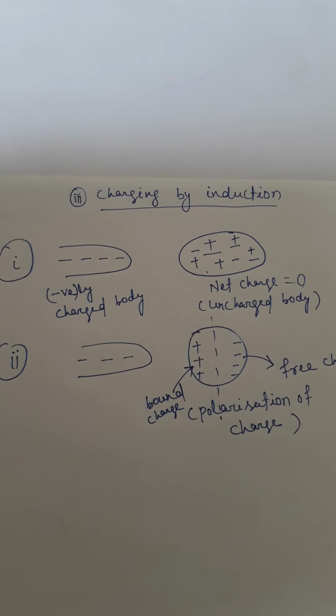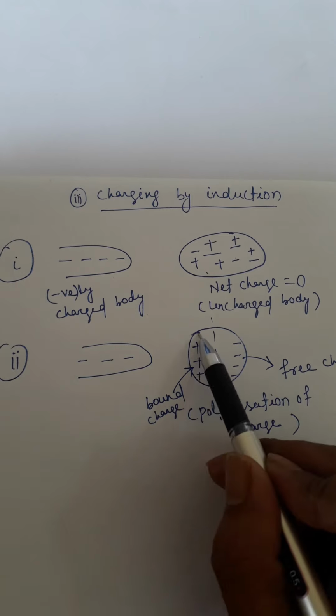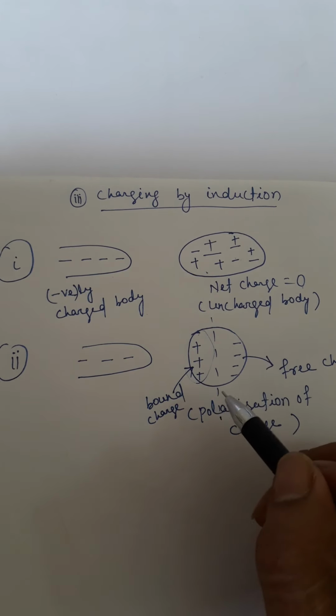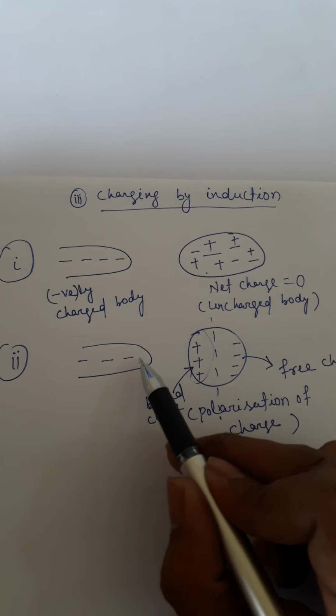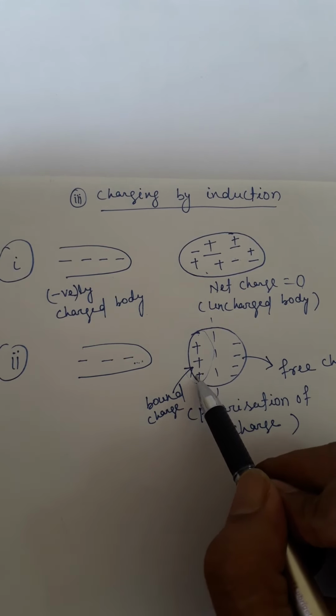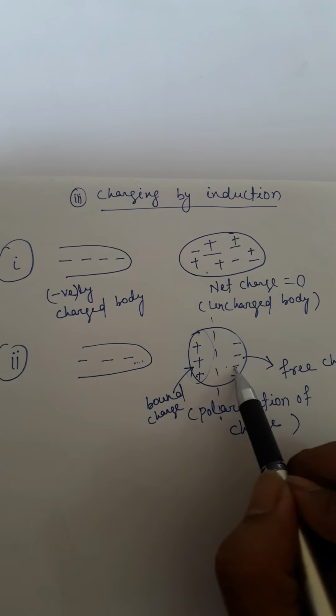This method of separating the charges is called polarization of charges. Here, the positive charges, which are bound to stay near the negatively charged body, are called bound charges, and the negative charges are called free charges.